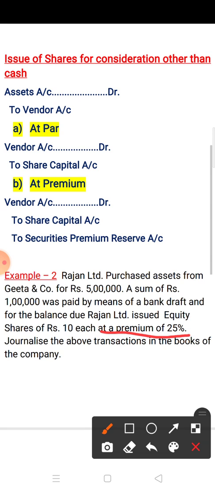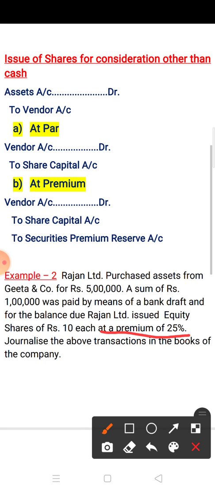So in place of vendor you can write down the name from whom you have purchased the assets. Here Geeta and Company is the vendor name. But if you have any confusion between Rajan Limited and Geeta and Company, there can be a mistake. If you write vendor, there is no chance for any mistake. So it's better to write down vendor.